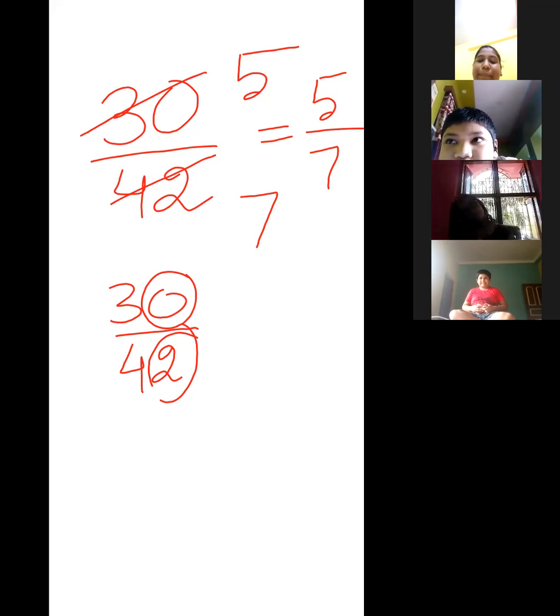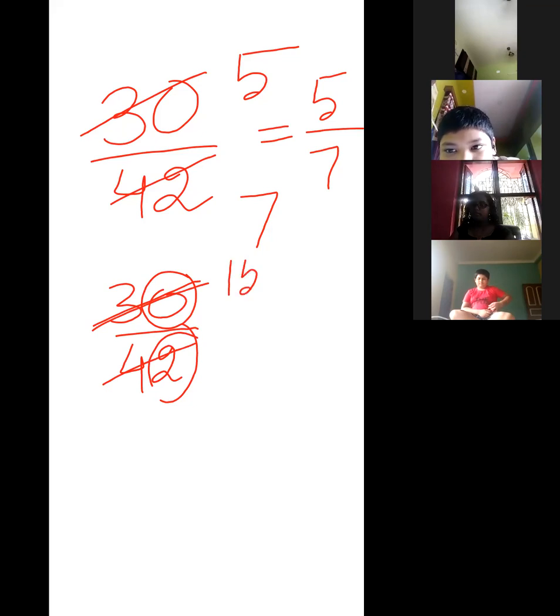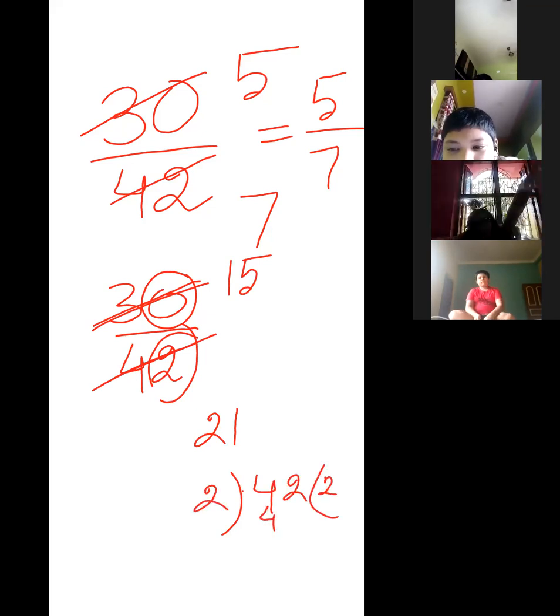So by 2 we are just doing cancellation. If we divide 30 by 2, it will be 15. If we divide by 2, it will be 21. Just do the division in the rough portion, in this way.